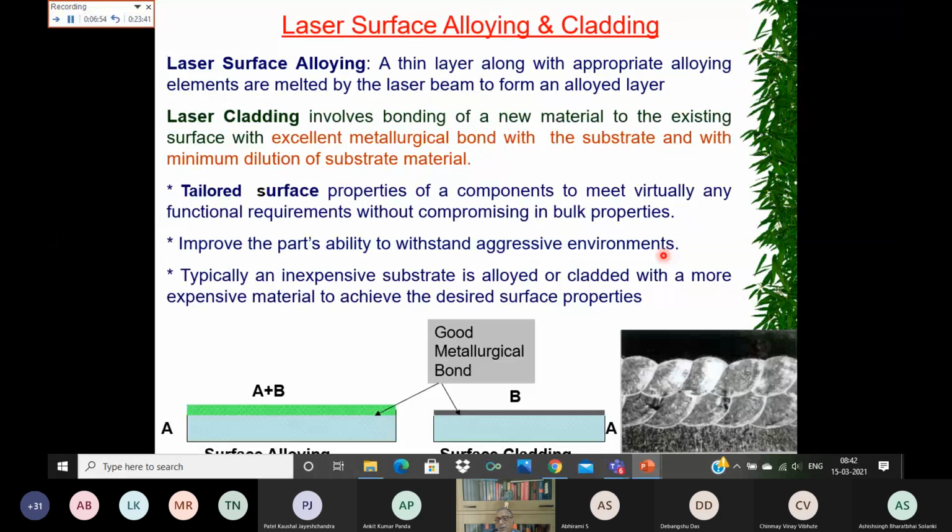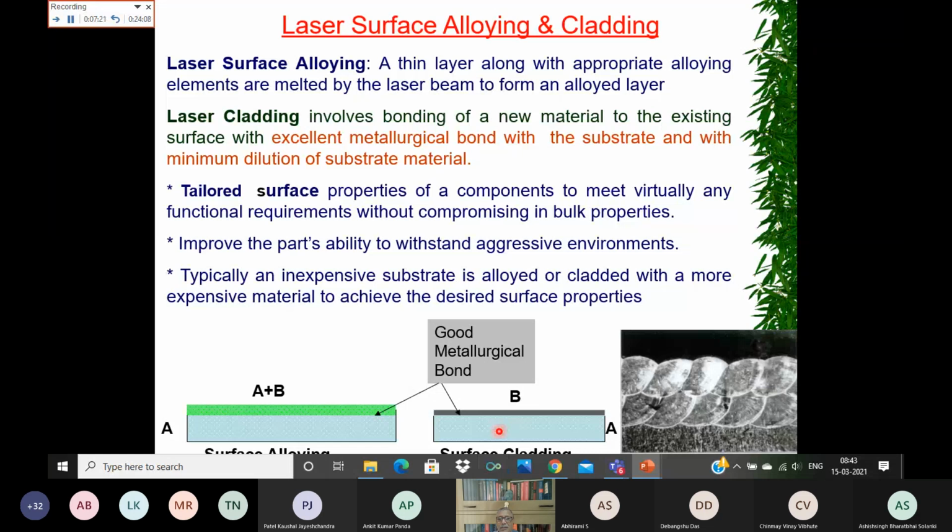Typically, an inexpensive substrate is alloyed or cladded with a more expensive material to achieve the desired surface properties. The base material could be mild steel, which is relatively cheap, or aluminum alloy, and then you can improve the surface characteristics of these components.